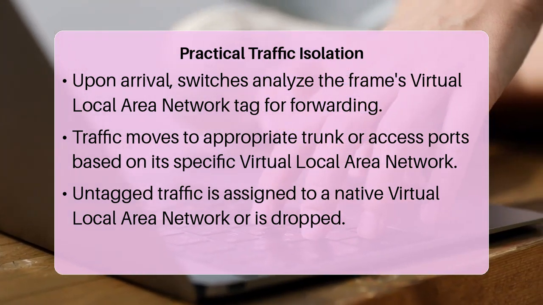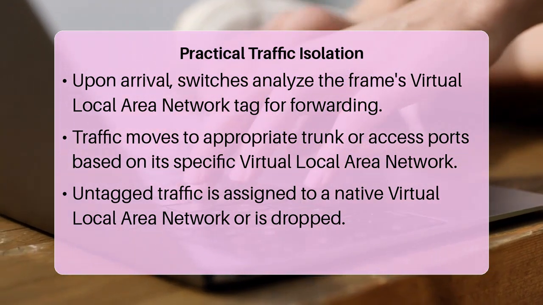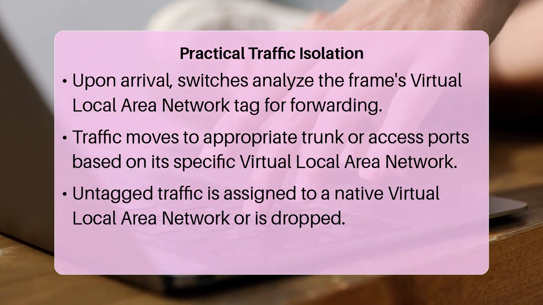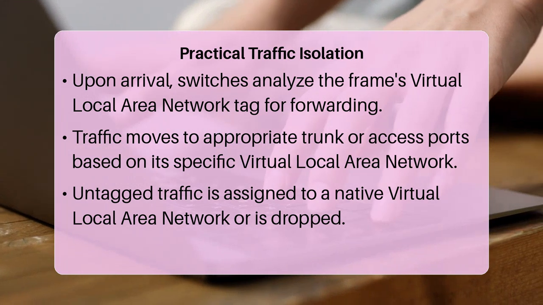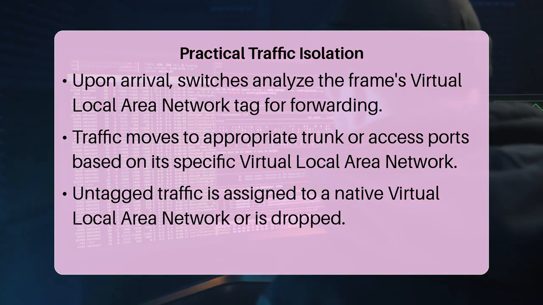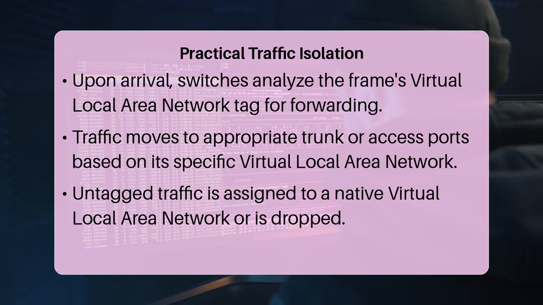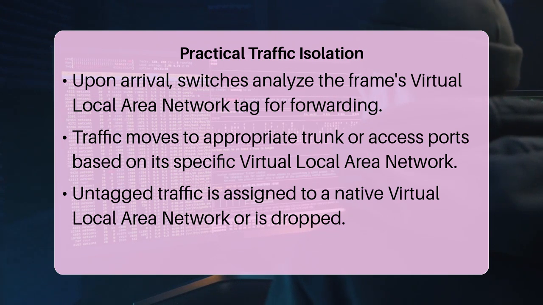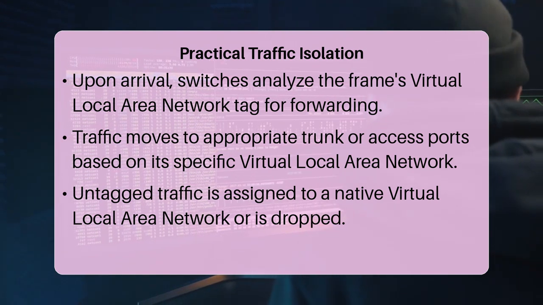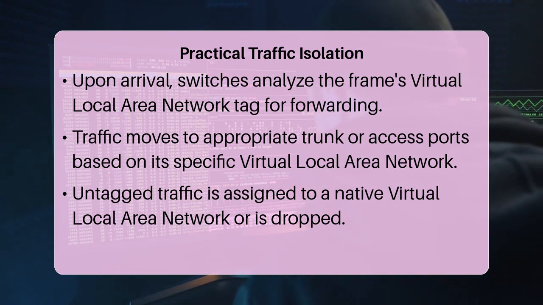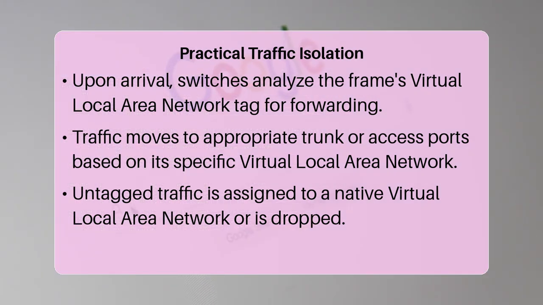The crucial point is that the forwarding decision is always based on the virtual local area network identifier carried within the tag. If a frame arrives on a trunk port without a tag, it is typically assigned to the native virtual local area network of that trunk, or dropped if no native virtual local area network is explicitly configured. This precise mechanism prevents untagged traffic from interfering with the securely tagged virtual local area network traffic.